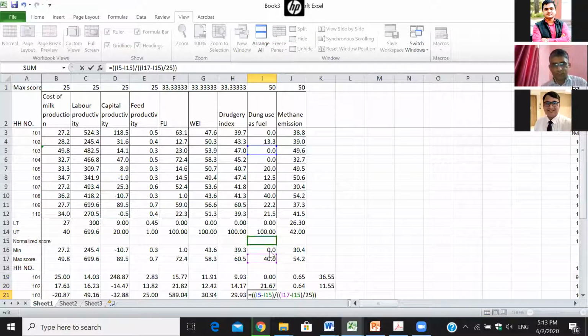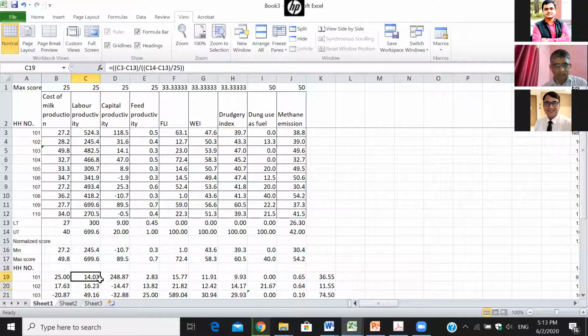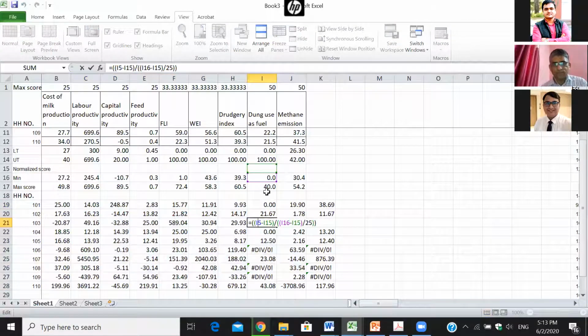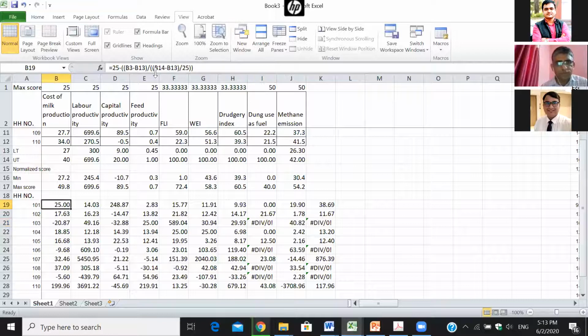There is some problem. Minus lower threshold.